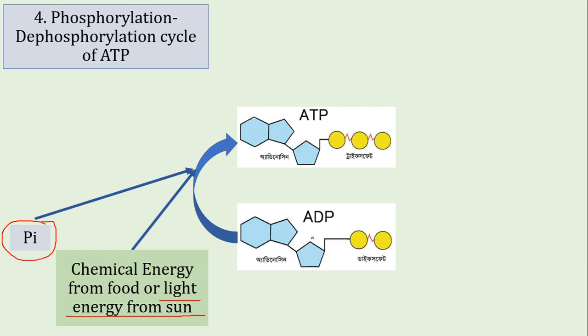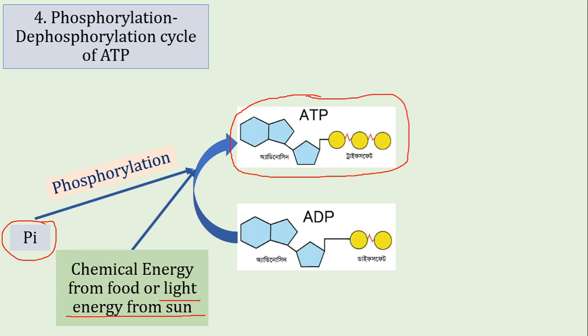So here we see a phosphate group is attached with ADP to form adenosine triphosphate. This process is called phosphorylation. Phosphorylation means the process of adding a phosphate group with ADP. So now this ATP has attained a high amount of energy inside it, because we have invested some energy to produce this ATP, and this ATP contains a large amount of energy that can provide necessary energy for other chemical reactions.